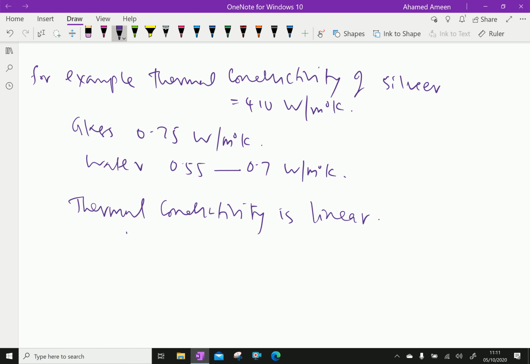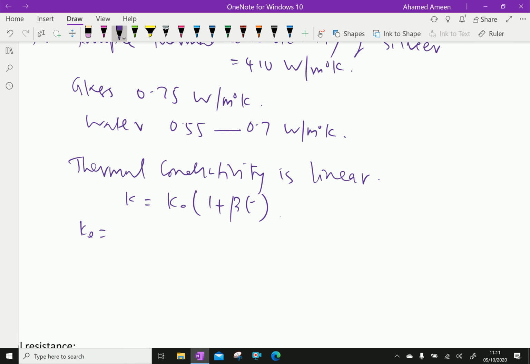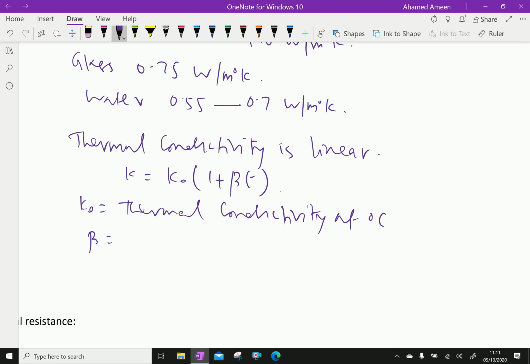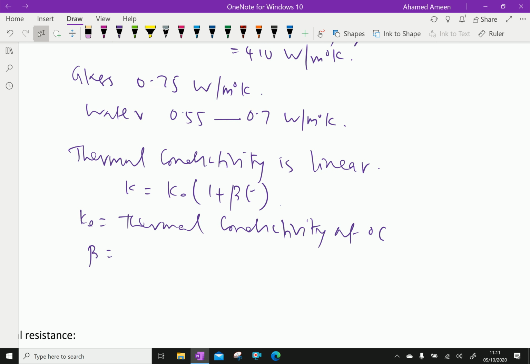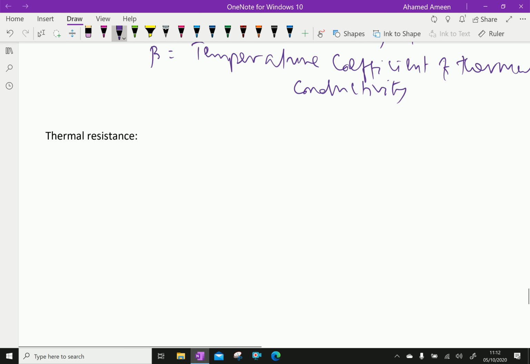So we can write K equals K0 times (1 plus beta T), where K0 is thermal conductivity at 0 degree Celsius, and beta is the temperature coefficient of thermal conductivity.